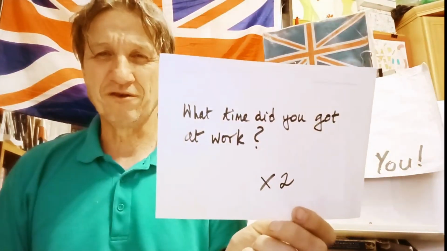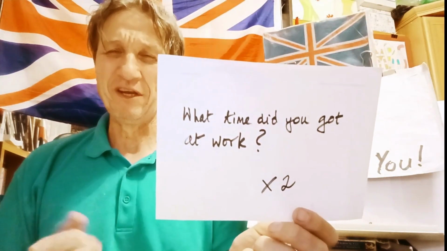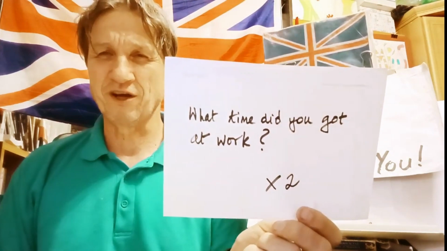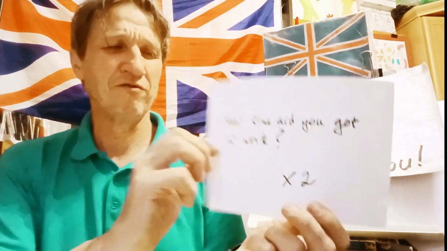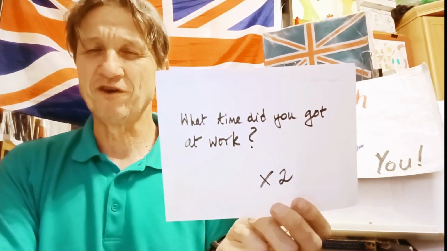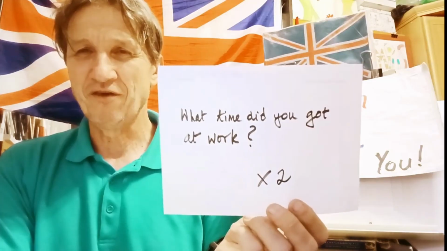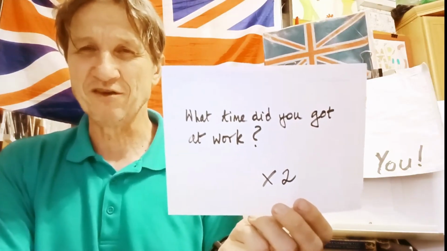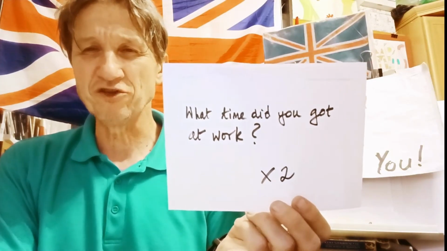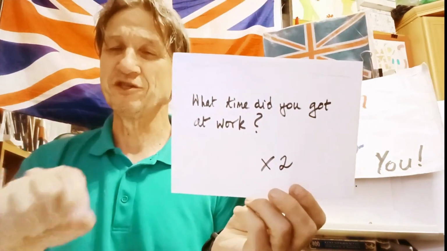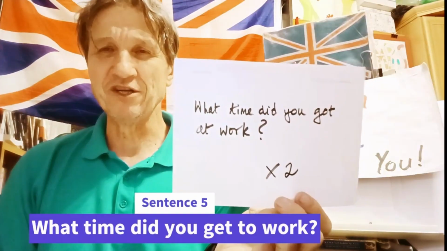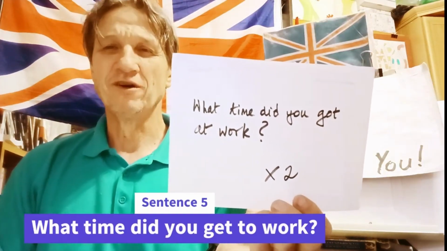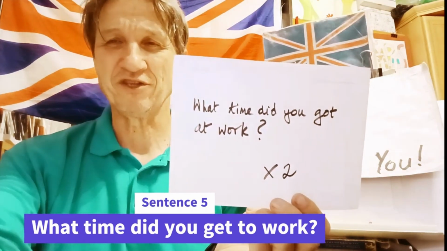What time did you got at work? Meaning, I want to know what time you arrived at work. First of all, if we're using the auxiliary verb did, then this is followed by an infinitive of the verb. So that's the first mistake. So what time did you get, not got? Get to, which means arrive, not get at. The sentence should therefore read, what time did you get to work? That's the last of the sentence corrections.